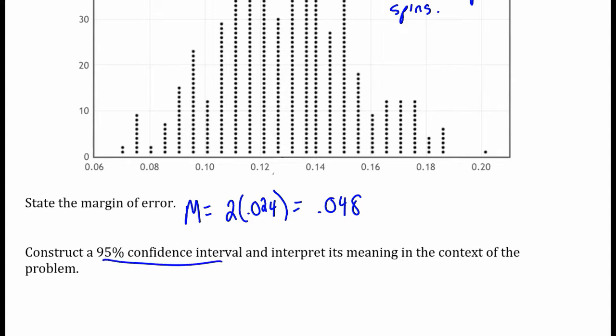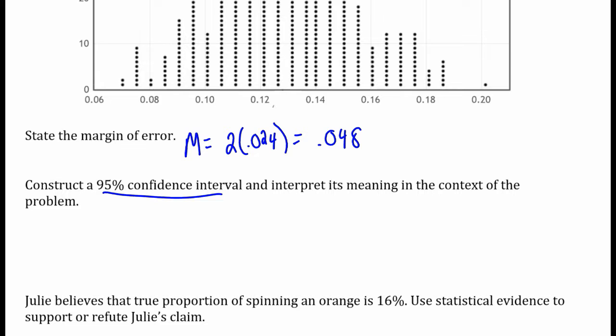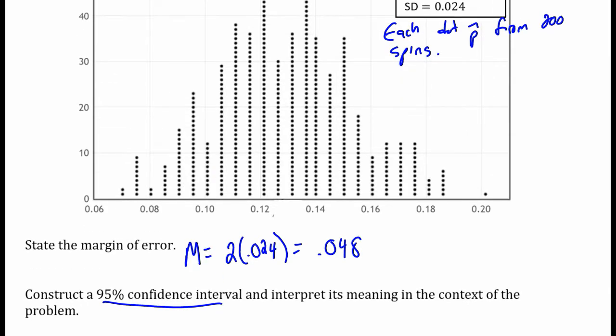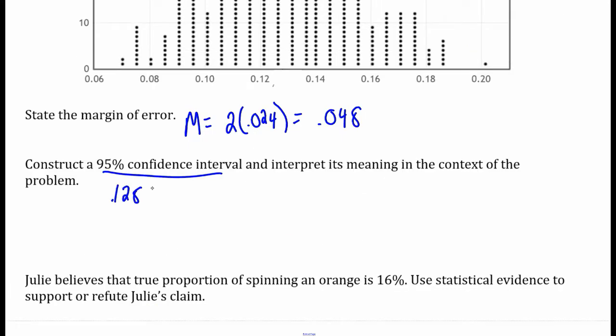Construct a 95% confidence interval and interpret its meaning. So a confidence interval is the plausible values for the true population parameter. To make our confidence interval, we use the mean of our sampling distribution, which in this case is 0.128. So we do 0.128 plus or minus 2 standard deviations, or plus or minus our margin of error. So when I add that on, what interval do I get?